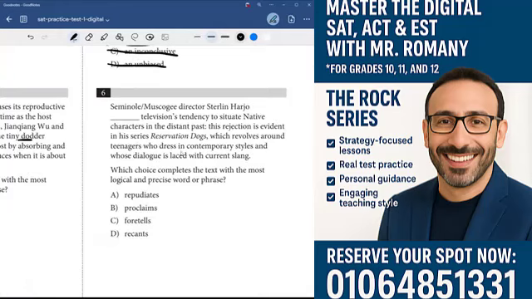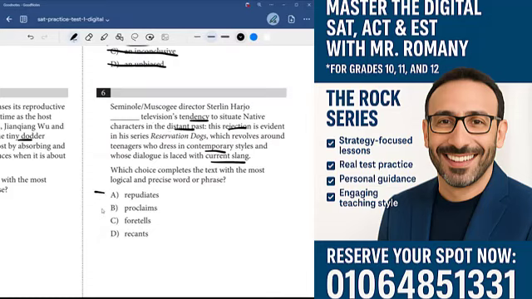Once again, we have a word in context question. Seminole Muskogee director Sterling Harjo blank television's tendency to situate Native characters in the distant past. This rejection, so that's a key word right there. He's rejecting this tendency to put them in the distant past. It's evident in his series Reservation Dogs, which revolves around teenagers who dress in contemporary styles and whose dialogue is laced with current slang. So he's a trailblazer in this respect, right? He's not fitting into this tendency to put Native characters in the distant past. So Sterling Harjo blank this tendency. So he goes against it, right?